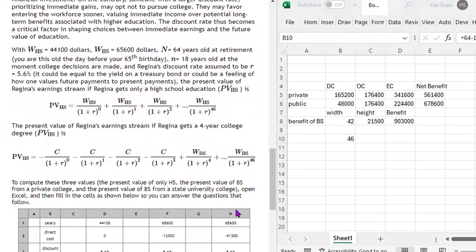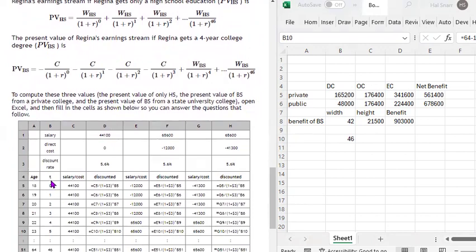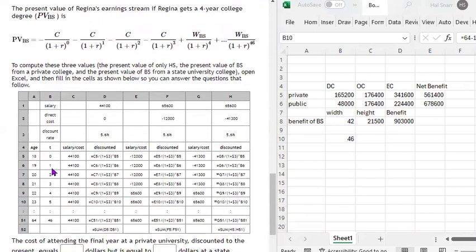Now, to compute these values, we're going to build a spreadsheet model with time being 0 at age 18, time being 1 at age 19, time being 46 at age 64, right? So the high school graduate earns $44,100 in that person's 64th year, because on the birthday of that person in their 64th year, they turn 65 and they're now no longer working. So they don't work in their 65th year. They work in their 64th year.